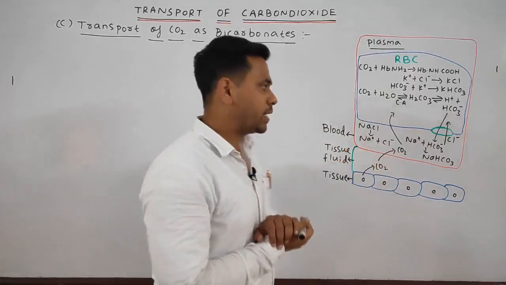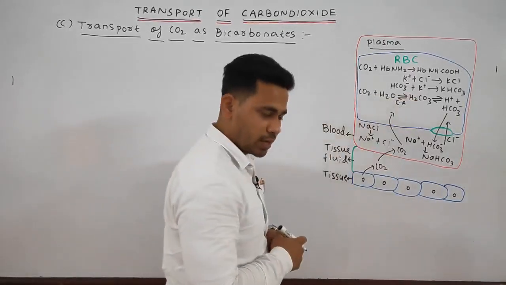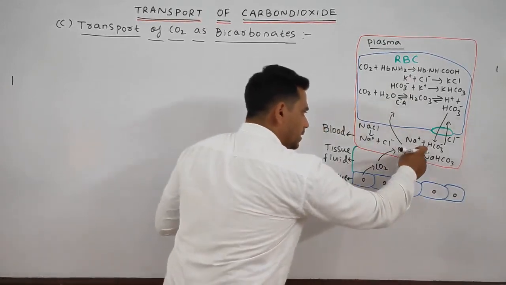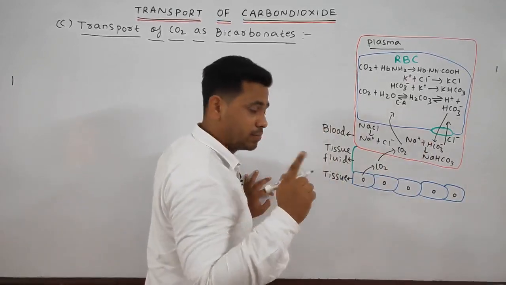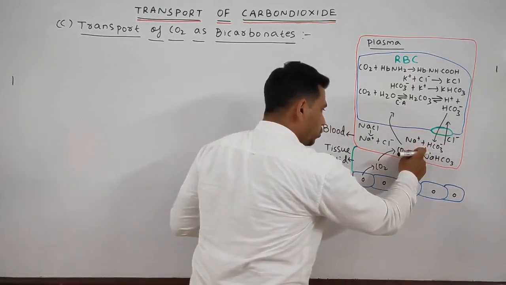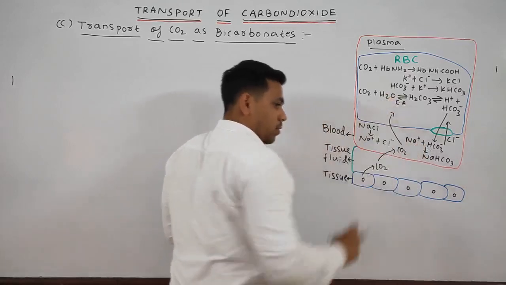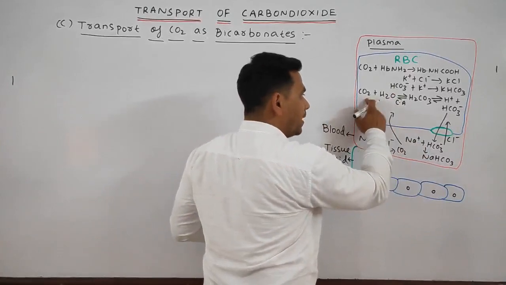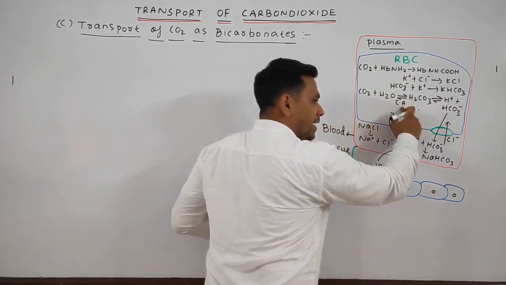Simple. Next, what happens? You see, in the RBC, obviously water content is present. Whenever this CO2 from the blood plasma, remember what I am saying, enters into the RBC, what happens? The CO2 combines with the water in the presence of the enzyme called carbonic anhydrase.